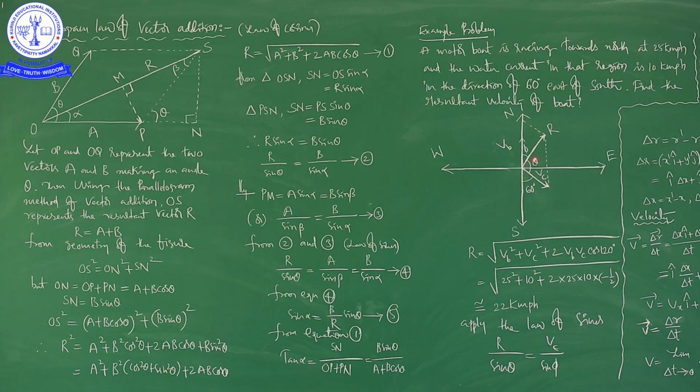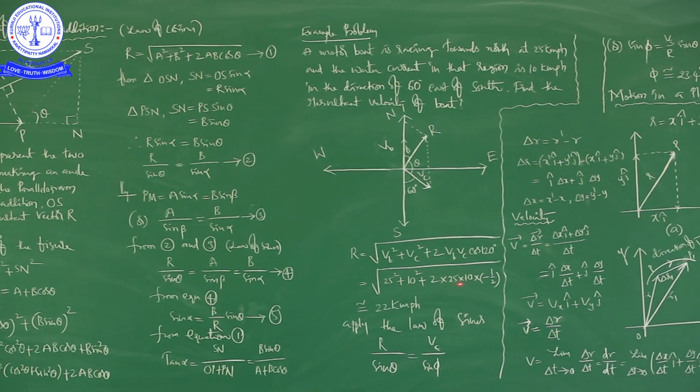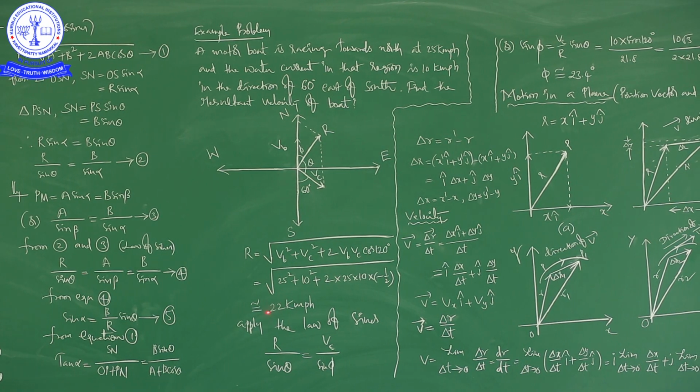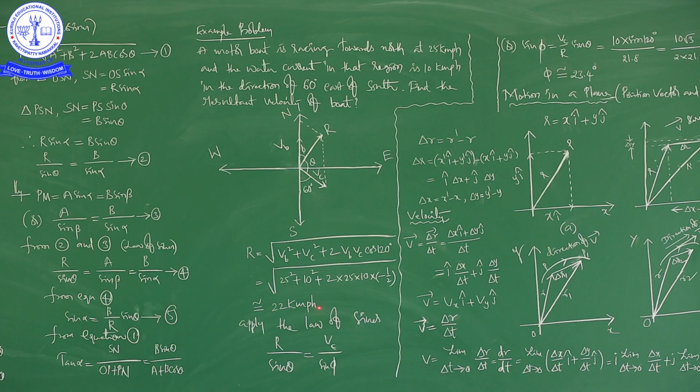Now by using the concept of the parallelogram law of vectors addition, you can write VB square plus VC square plus 2 VB VC cos 120 degrees, right. If you substitute all the values, including VB, VC and the angle, you will get approximately 22 kilometers per hour, right.